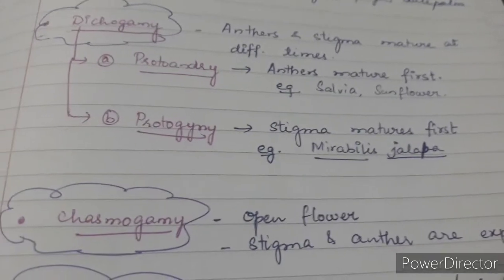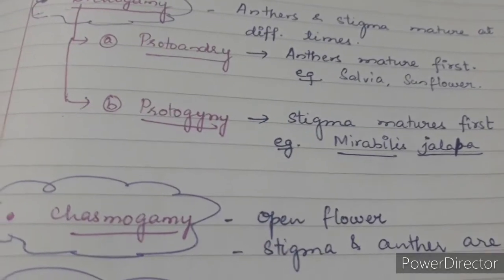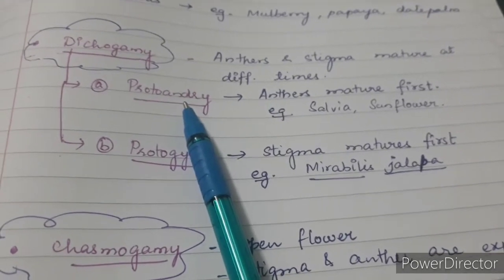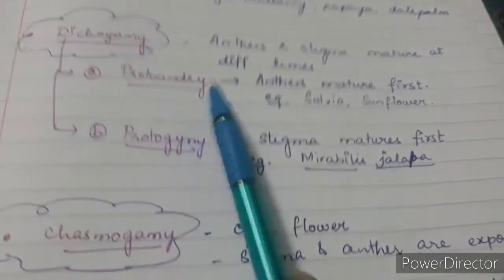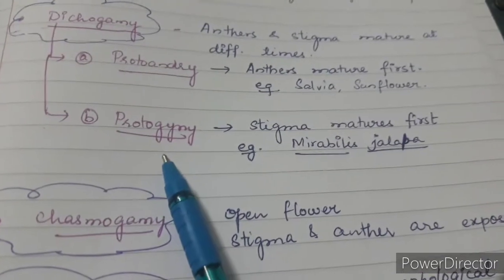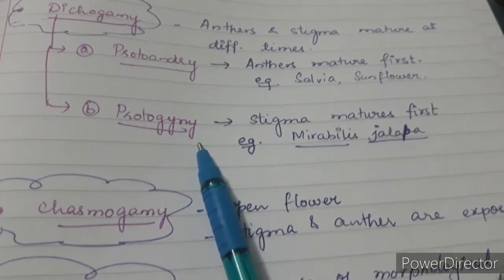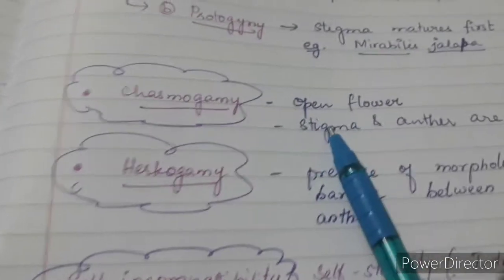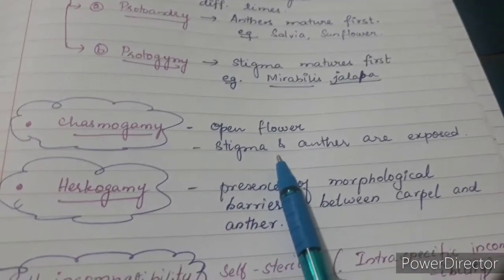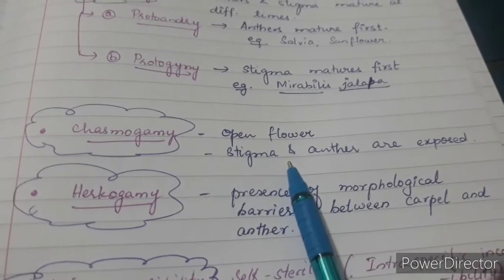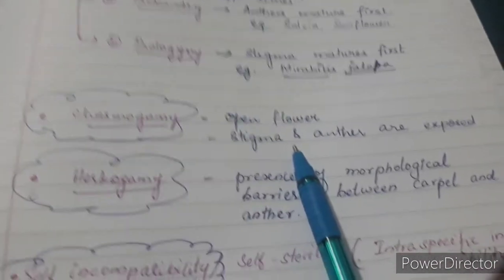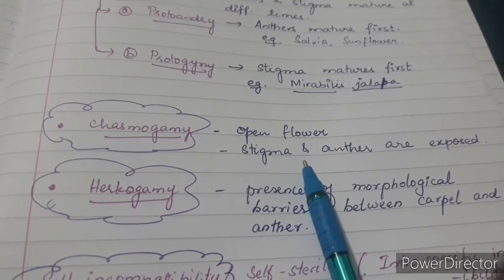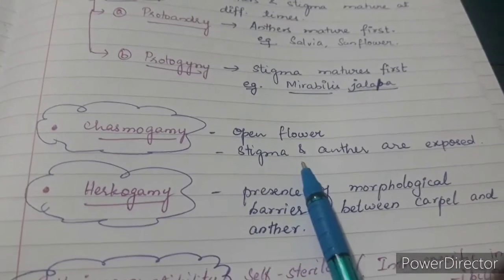So dichogamy is maturation of anther and stigma at different times. There are two types under that. Protoandry, the word andry refers to androecium. So androecium is going to mature first. Protogyny, gyne refers to gynoecium. So gynoecium is going to mature first here. The next feature which can help in cross pollination is chasmogamy. That is the presence of open flowers. Okay, flowers remain open so that stigma and anther are exposed to do their respective jobs.